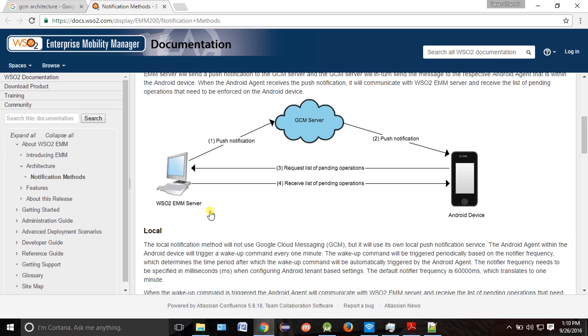Okay, so what happens, try to understand. Before getting this data, you have to register with Google Cloud Messaging, so that this application is registered with your GCM. Very simple mechanism. You have to go to Google and a key will be generated. As soon as you register your project, suppose my project is com.tapas.something, this particular application wants to get all the messages from Google, the push notifications. So how to register? Very simple. Go to the Google Developer Console and pass your package name, basically the package name you are using. You just register it. That's it.